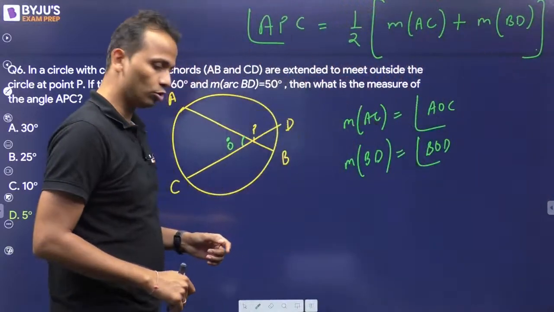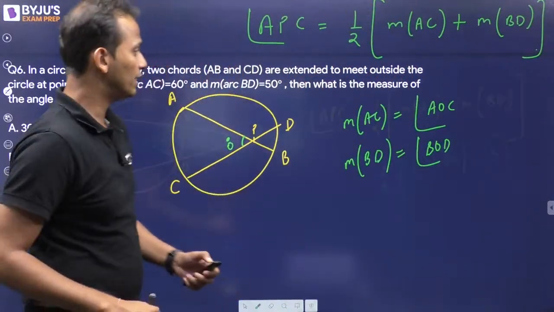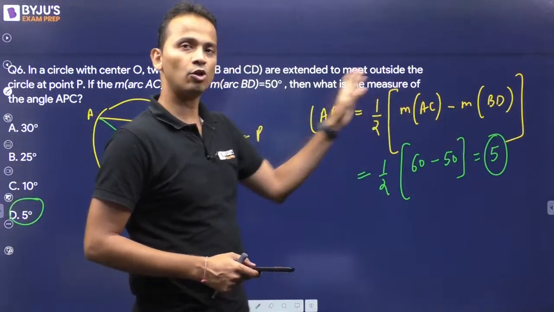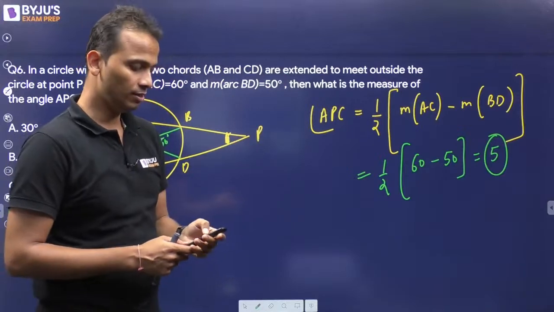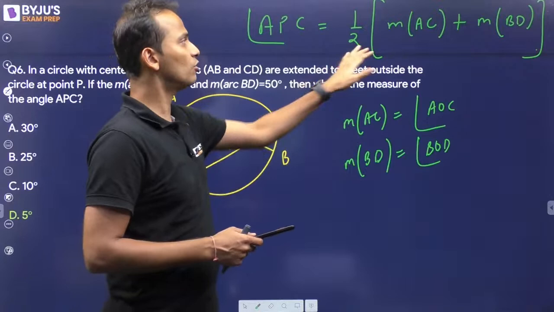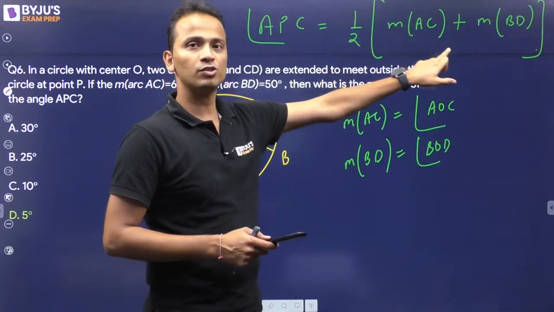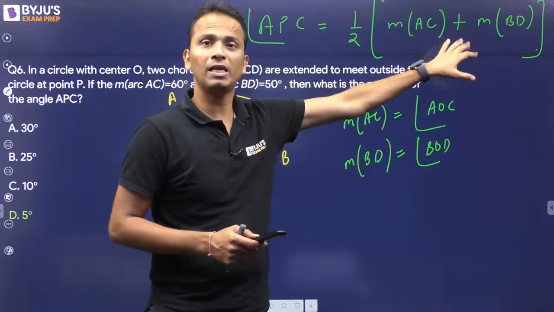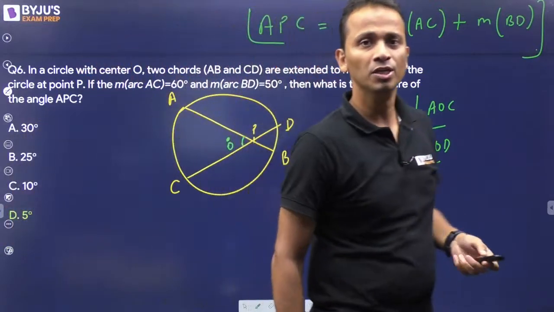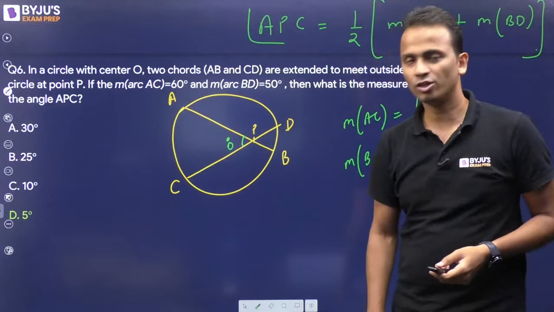Earlier the formula was negative. Let's have a look at that one also. So in the formula there was a negative sign when the chords are meeting outside the circle. When the chords are meeting inside the circle, then the angle between the chords will be given by this formula where in the middle there is a plus sign. So these are two different formulas that you must remember to calculate the angle between the chords.